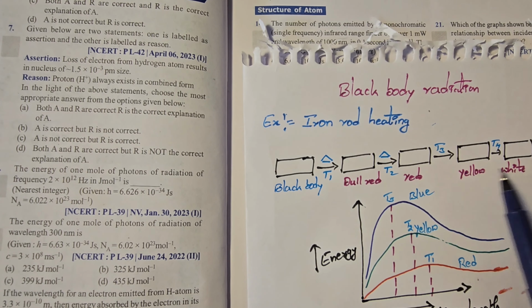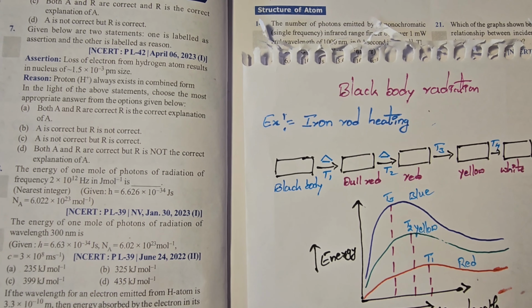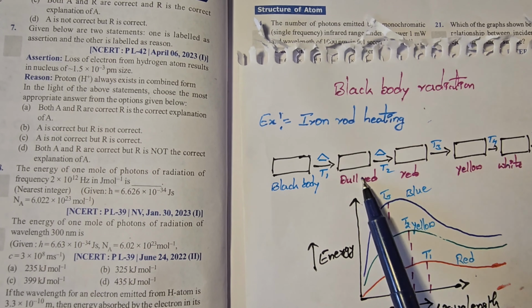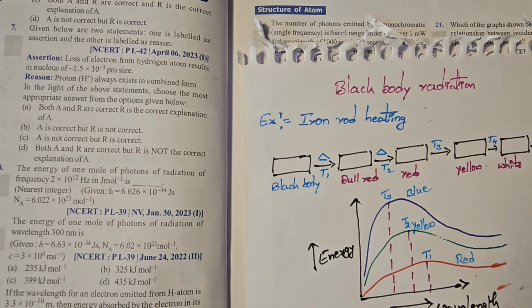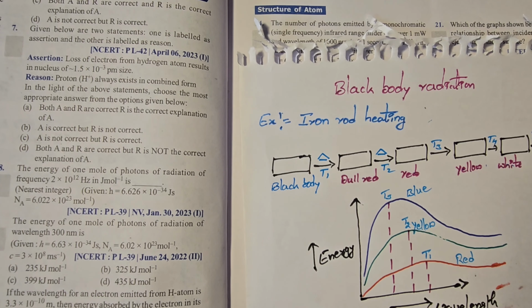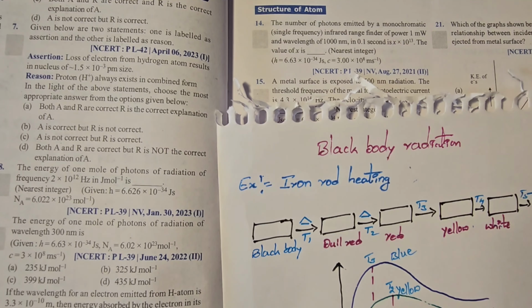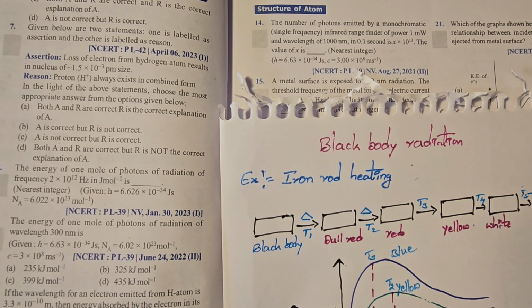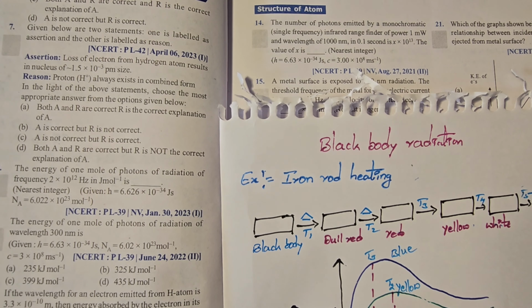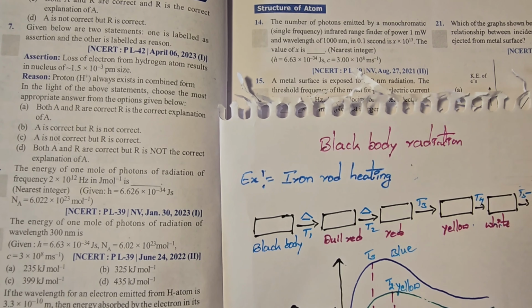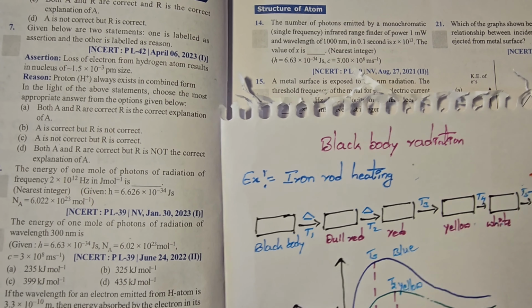What colors are we observing in the welding shops on iron rod heating? Dull red, red, yellow, white, blue. Before melting, the color of the rod is blue. So blue color appears in the high temperature region, which means the temperature is more here. Energy is more, that means frequency is more. Blue color frequency is more.